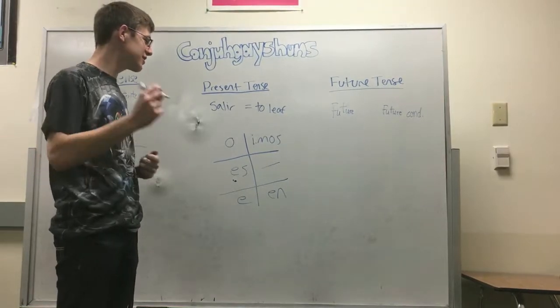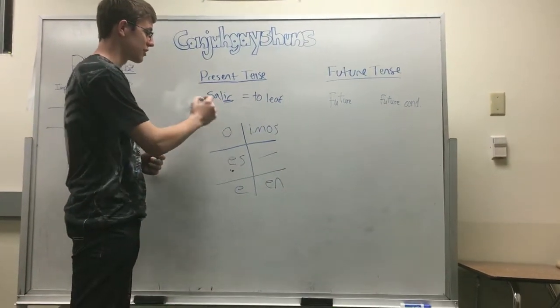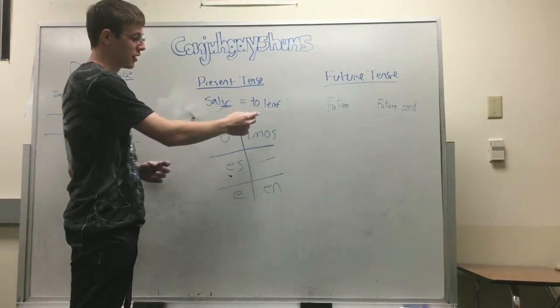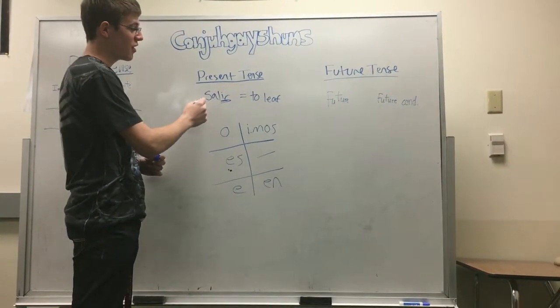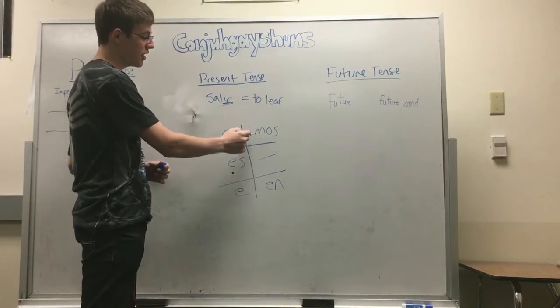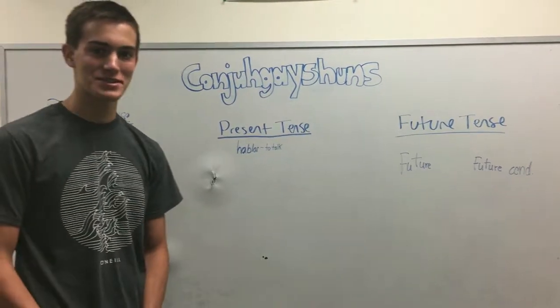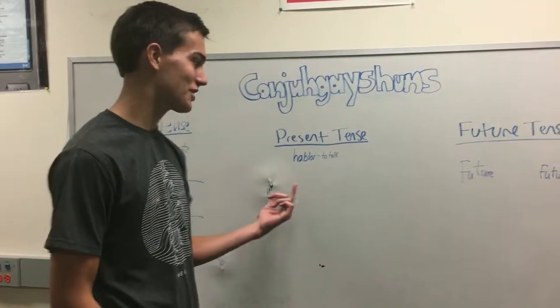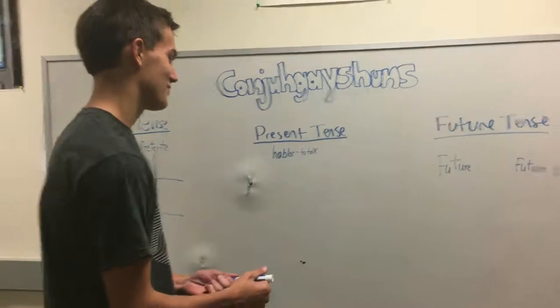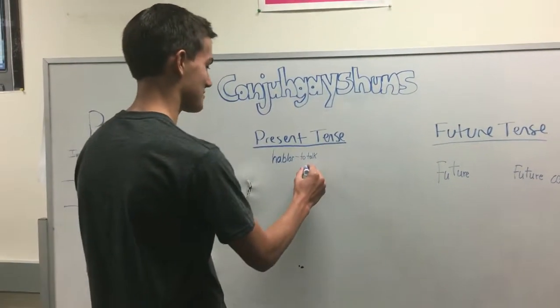Alright, this is an IR verb. It's salir and it means to leave. And what's different from the ER to the IR is you do emos. Okay, I'm going to be talking about the AR. We're going to be talking about the verb hablar. And what you do is you draw yourself a six-pack.